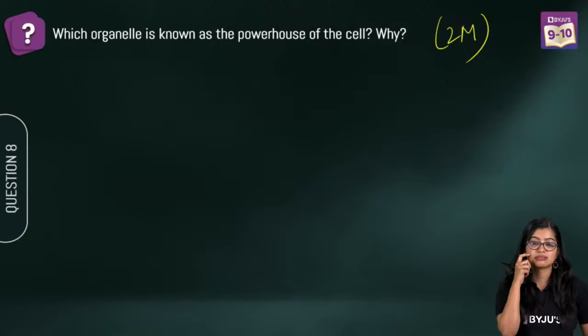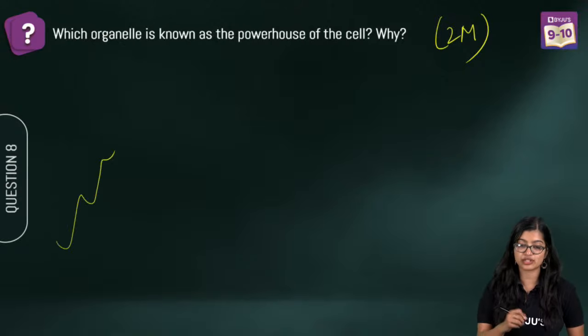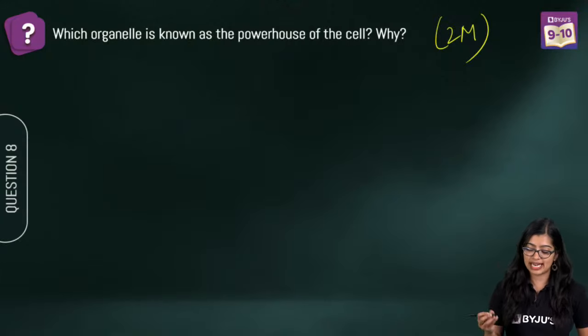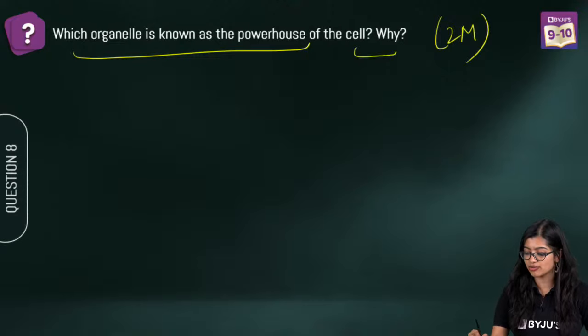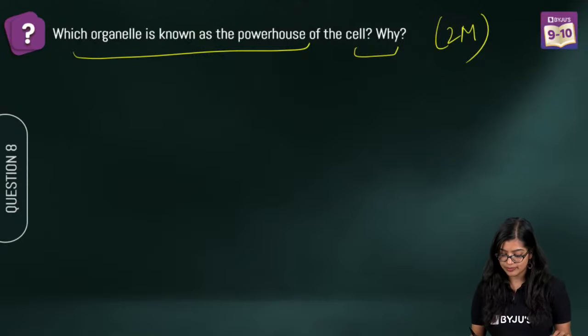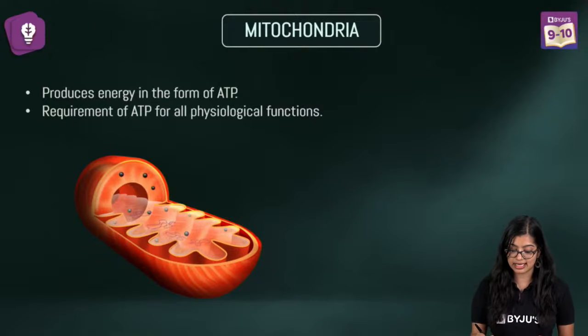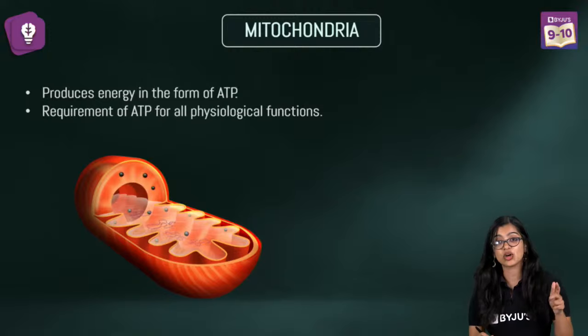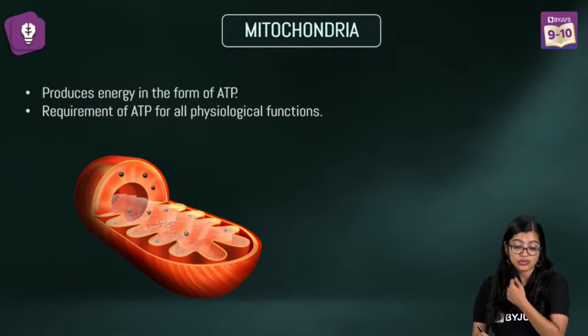2 marks. Flagella is a whip-like structure that is there. Very easy this is. 2 marks. You have to identify which is the powerhouse of the cell, and then why. Yes, very good everybody. So the powerhouse of the cell is nothing but mitochondria. Why is it called the powerhouse of the cell?